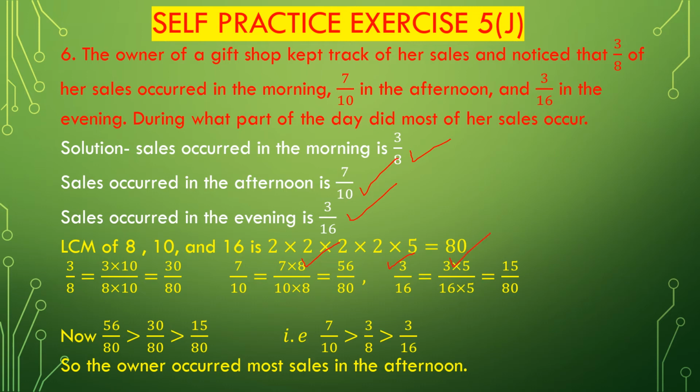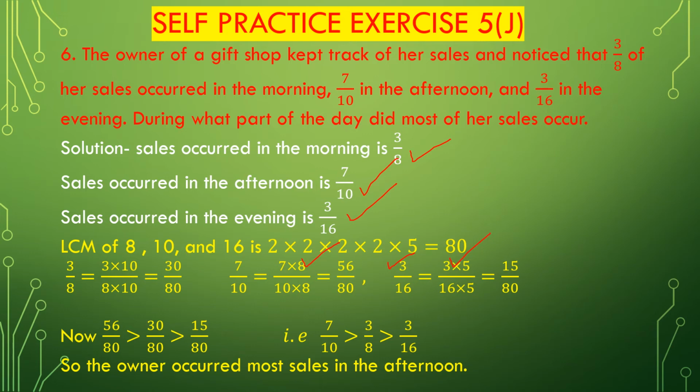Now we have to convert these fractions into equivalent fractions with the equal denominator, that is the LCM, by multiplying the same number with the numerator and denominator. Now convert 3 divided by 8 into an equivalent fraction with the denominator 80.